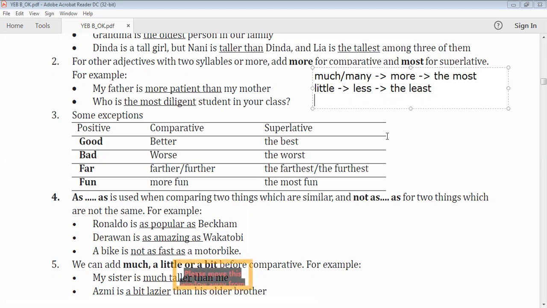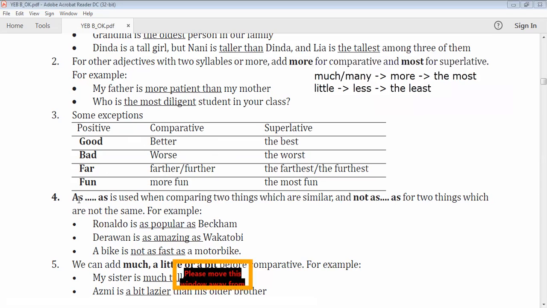Is that all? Oh yeah, far is already here. So good, bad, and then much, many, little, far, fun, more fun, the most fun. So please remember about the exceptions here. The comparative for good is not gooder, but becomes better, and the superlative is the best. So you have to memorize. We cannot use the rules for these exceptions.